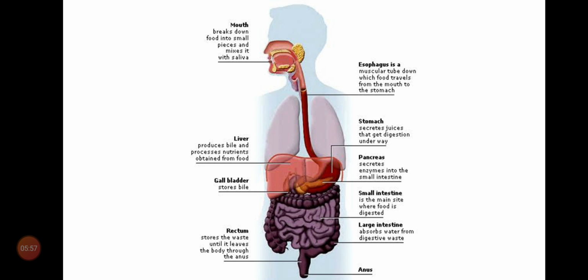So the first part of the alimentary canal is the mouth. What is the first part of the alimentary canal? That is the mouth. The hollow space inside the mouth is called the buccal cavity, or mouth cavity, or oral cavity.